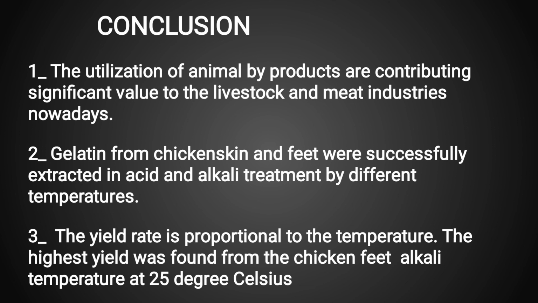The next one is that gelatin from chicken skin and feet was successfully extracted in acid and alkali treatment at different temperatures. The next one is that the yield rate is proportional to the temperature. The highest yield was found from the chicken feet alkali treatment at 25 degrees Celsius.